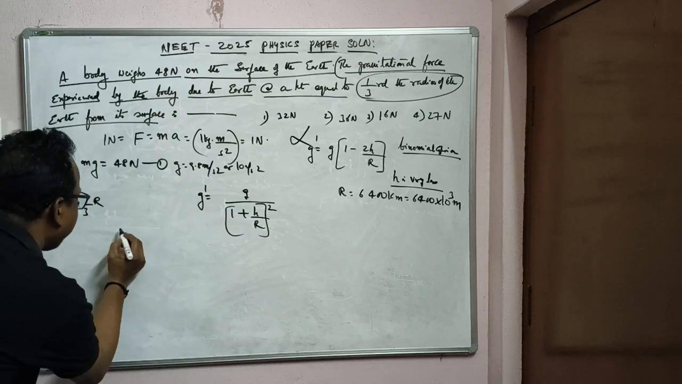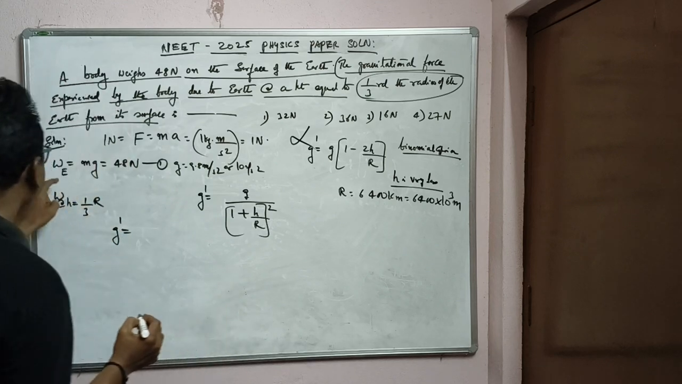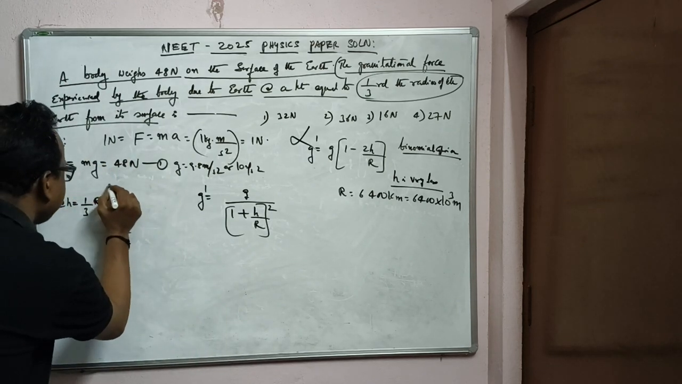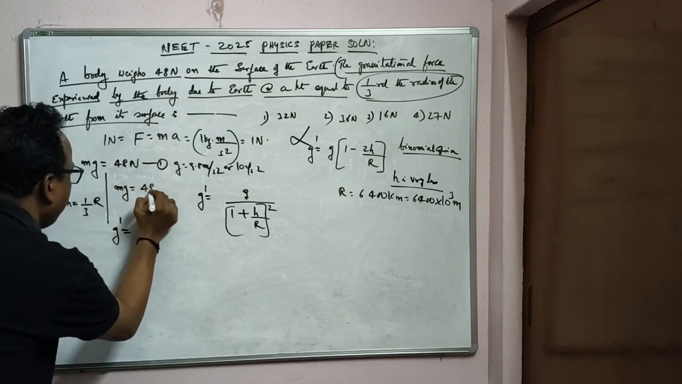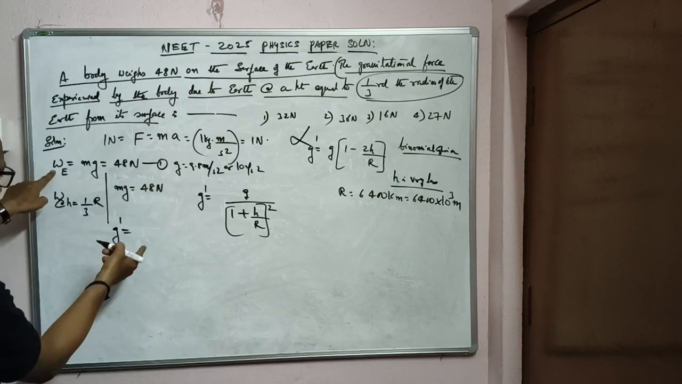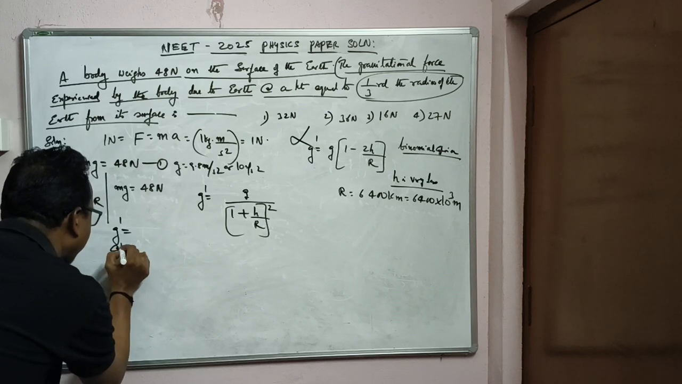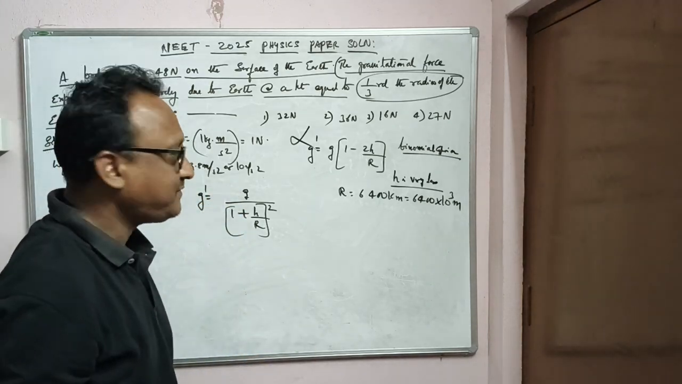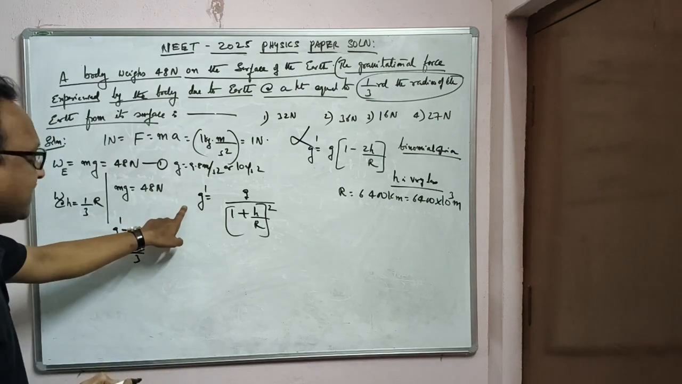Okay, now we will calculate g dash. G dash is equal to g by... see, already, what is the weight on the earth's surface? 48 newtons. That means mg is equal to 48 newtons from equation 1. So what is g dash at a height of r by 3? G dash at a height r by 3 is equal to g by... what is g here?